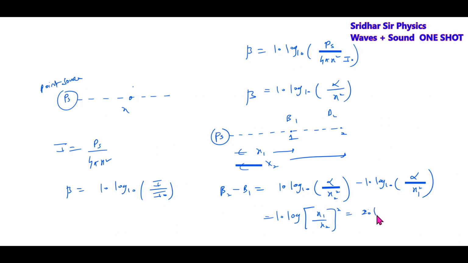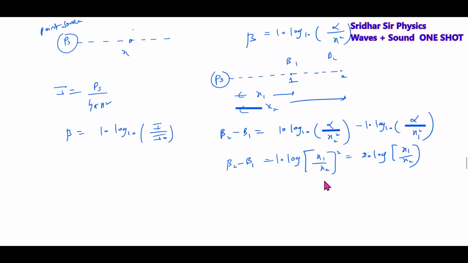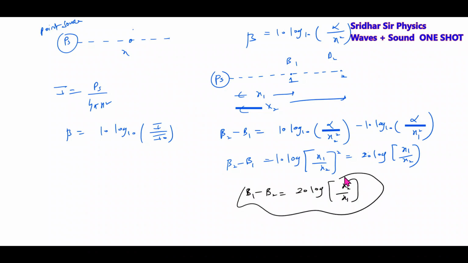Now this will become 20 log x1 by x2. This is one formula. You can compare the difference in loudness depending on this quantity. This is one formula we have to remember.